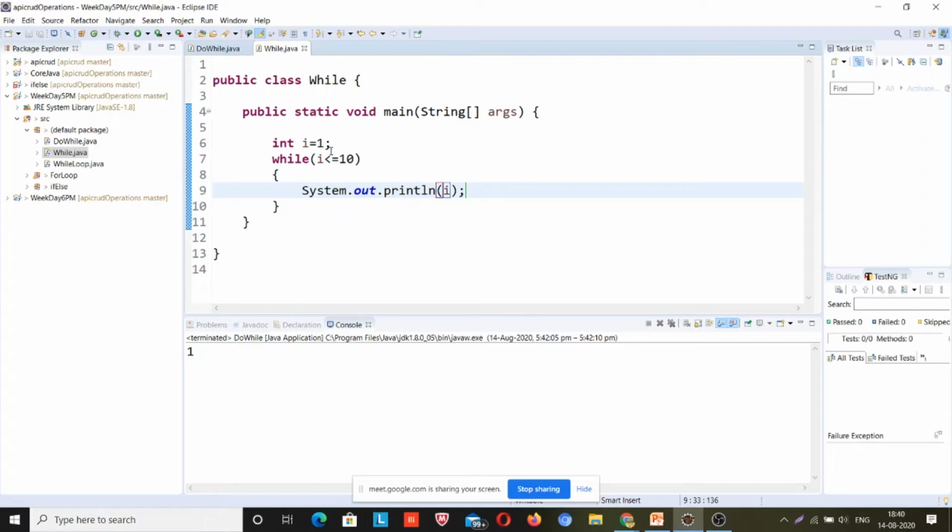The first time it will print, and I have to do the increment part after that. If I do not give i++, this loop will be an infinite loop, because the i value will always be 1. So it will print numbers 1 to 10.